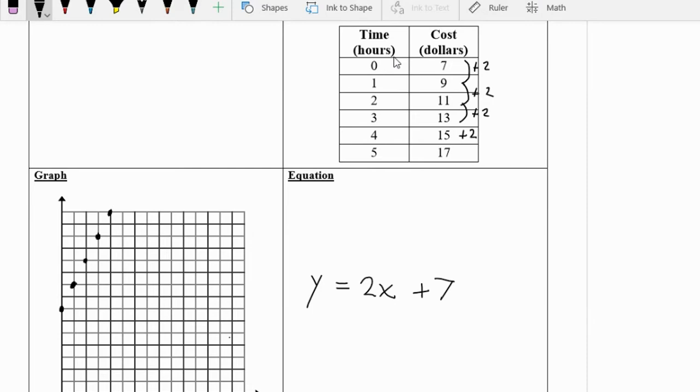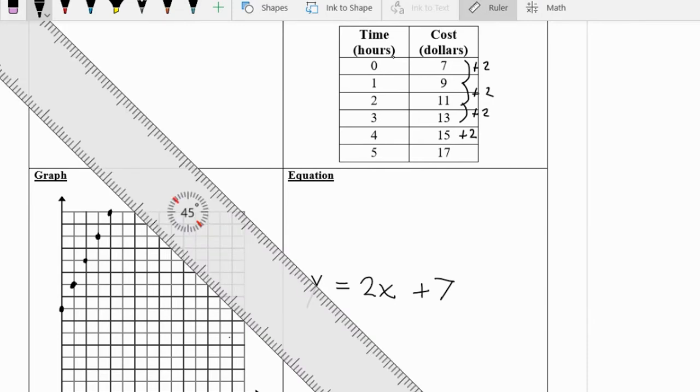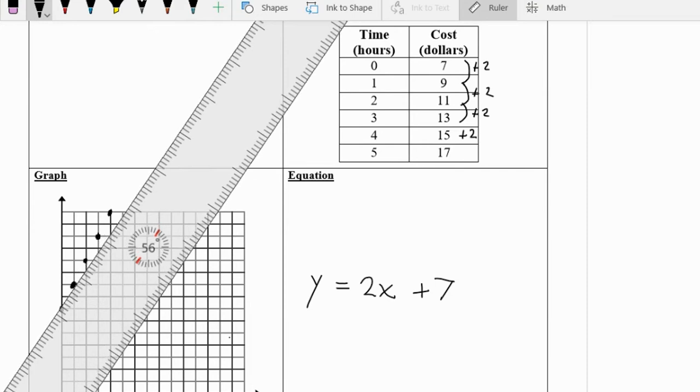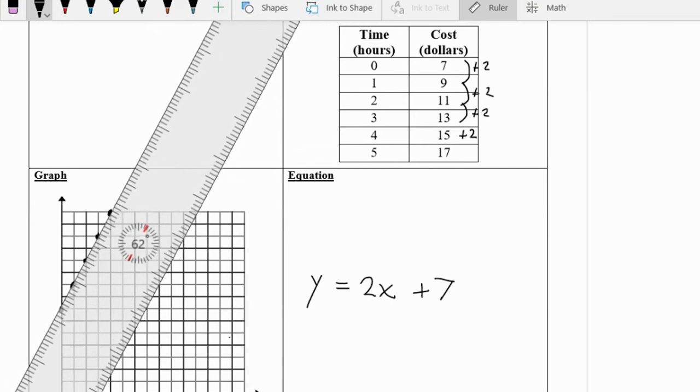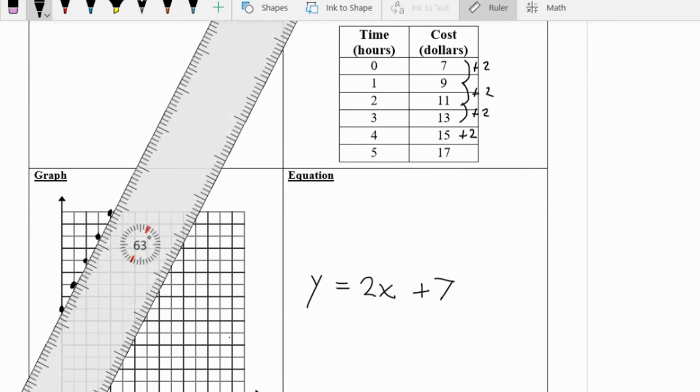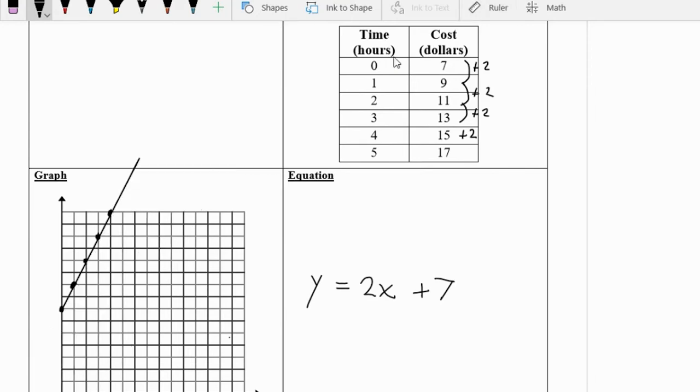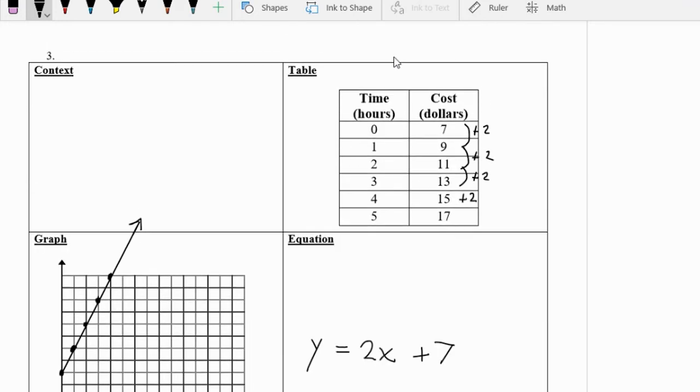Now, if I want to draw in my line, I have to make sure my context allows for that. And I do want to draw in my line. So let's say this is the cost of an Uber, because that's constantly going up.